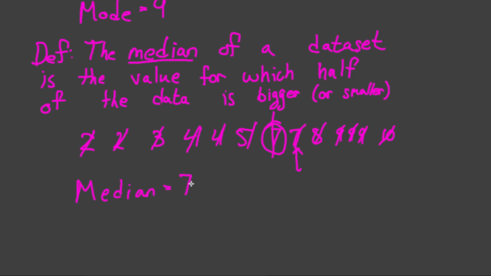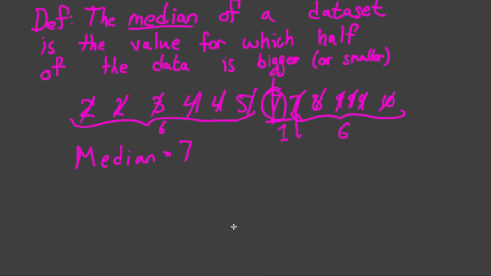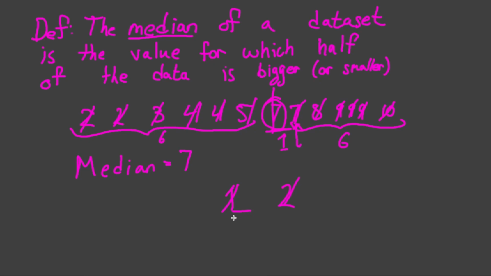Now we got very, very lucky because there are 13 songs on this album, so we were able to split it up perfectly. There's 6 on this side, there's 6 on this side, and there's 1 right in the middle. If we had an even amount, so for example, say our data set only had 2 values, the value 1 and the value 2, what is the median? Because if we cross off 1 here and we cross off 2 here, well, then we have nothing left in the middle because there's an even number of items. Well, in this case, what we would do is we will take the average of these 2 numbers.